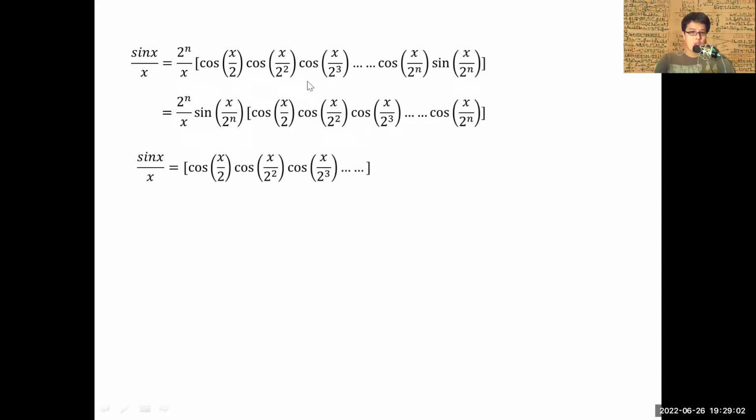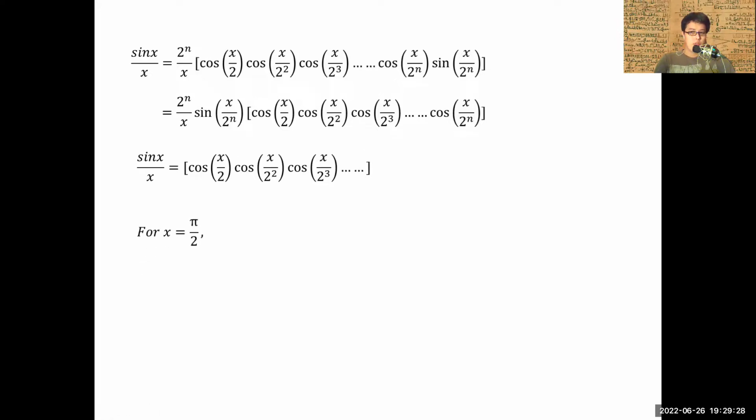Yeah, and we are going to only keep all the terms of cosines over here. Okay, but this time round, I need to put the triple dots at the back, because now n, every term in this bracket here will tend towards infinity. So at this point, from here to here, it will tend towards infinity.